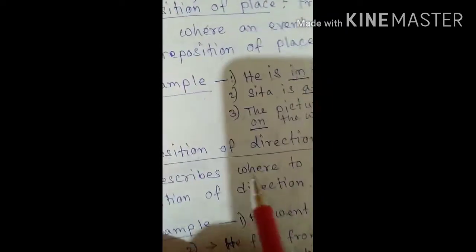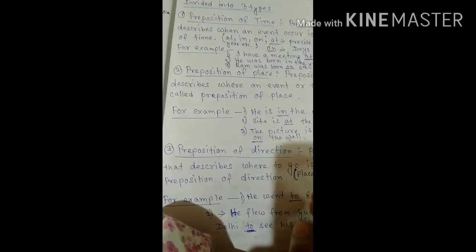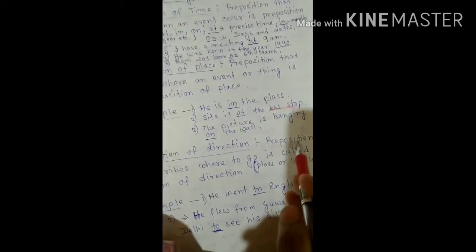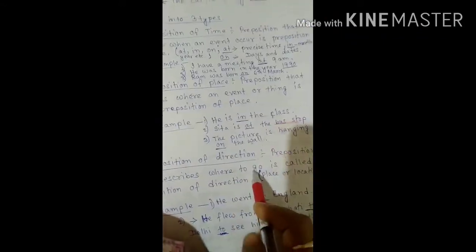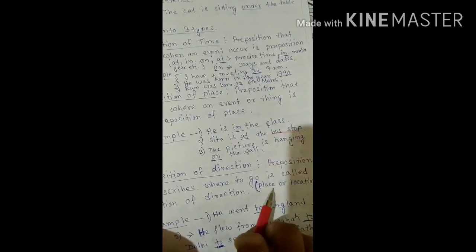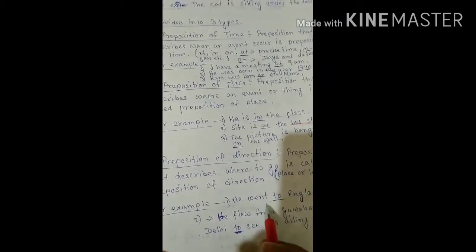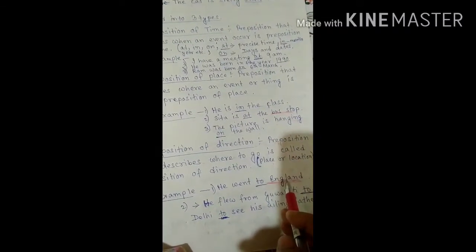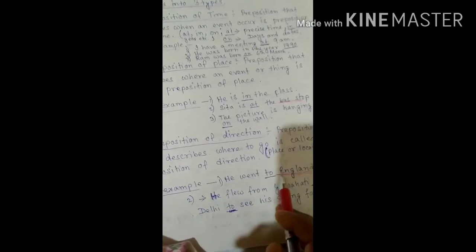So the next one is preposition of direction. What is a preposition of direction? I am repeating it once again: a preposition that describes where to go is called a preposition of direction. That is a place or location. Say for example, he went to England. England has been mentioned here. So what is England? It is a place or location. So before that we have put "to".